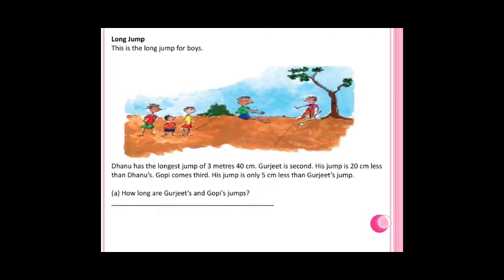Second is Gurjit. He jumped, that is less than Danu's jump, less than 20 centimeters. And Gopi comes third. His jump is only 5 centimeters less than Gurjit's jump. So how long are Gurjit's and Gopi's jumps, you have to find.